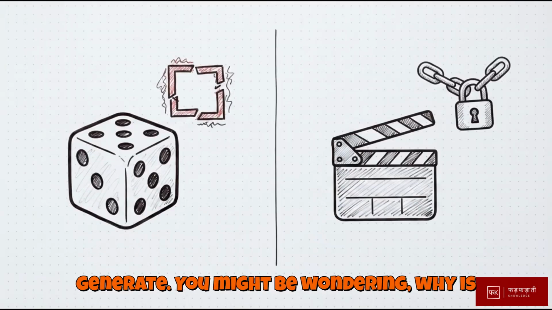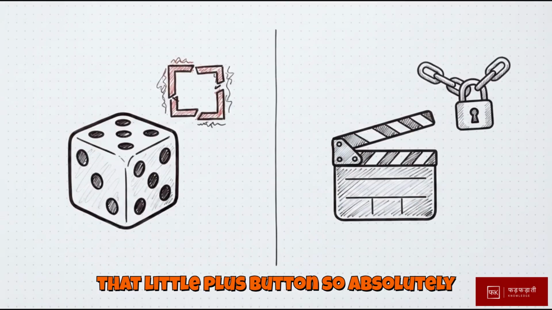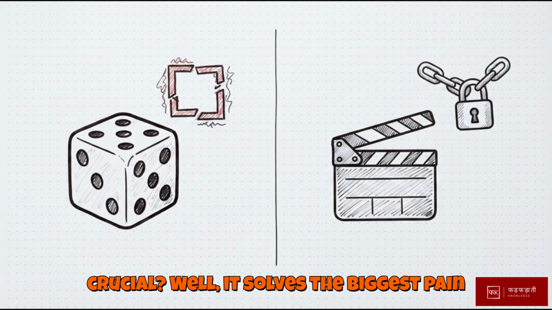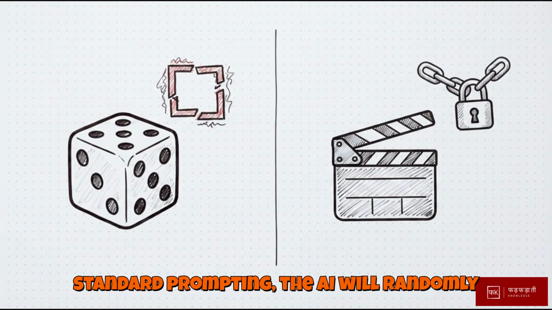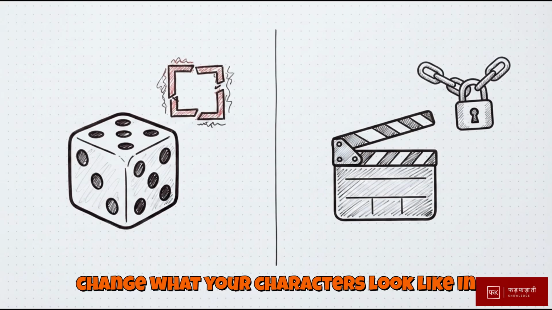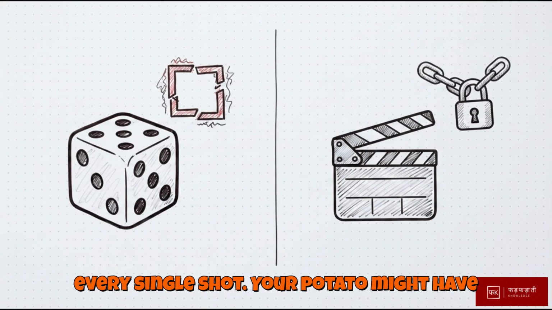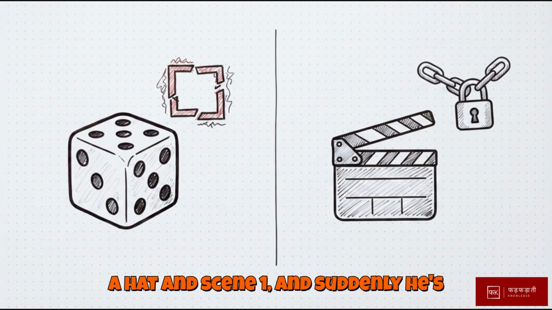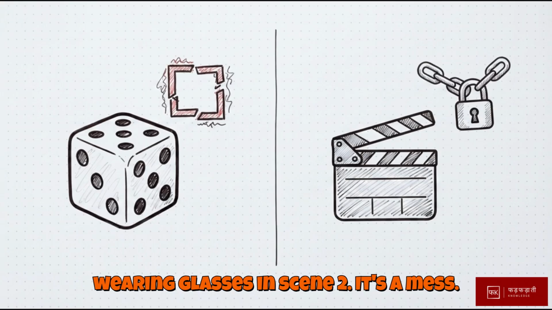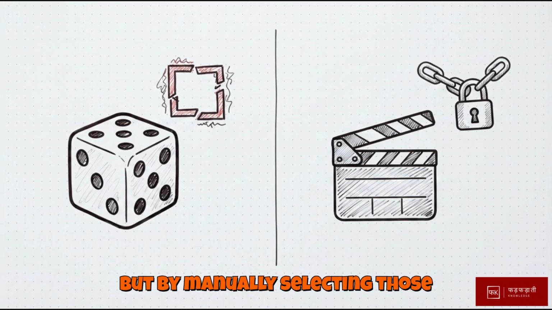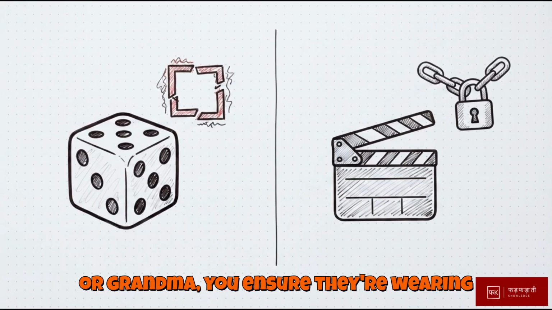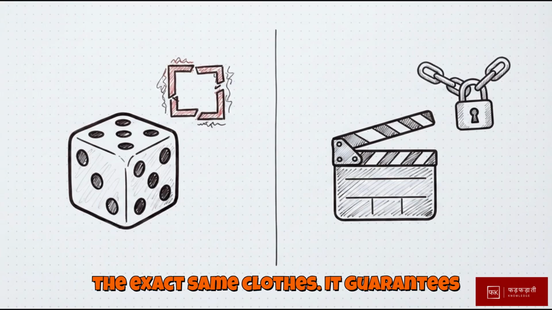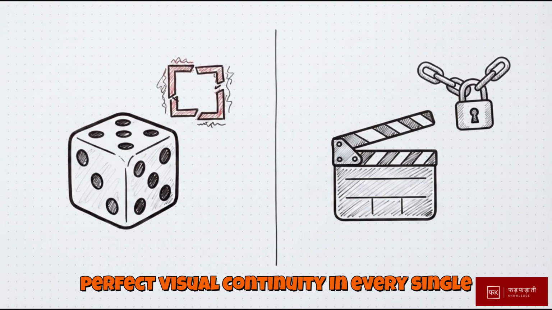You might be wondering, why is that little plus button so absolutely crucial? Well, it solves the biggest pain point in AI video: consistency. With standard prompting, the AI will randomly change what your characters look like in every single shot. Your potato might have a hat in scene 1, and suddenly he's wearing glasses in scene 2. It's a mess. But by manually selecting those pre-generated profiles, like our potato or grandma, you ensure they're wearing the exact same clothes. It guarantees perfect visual continuity in every single frame.